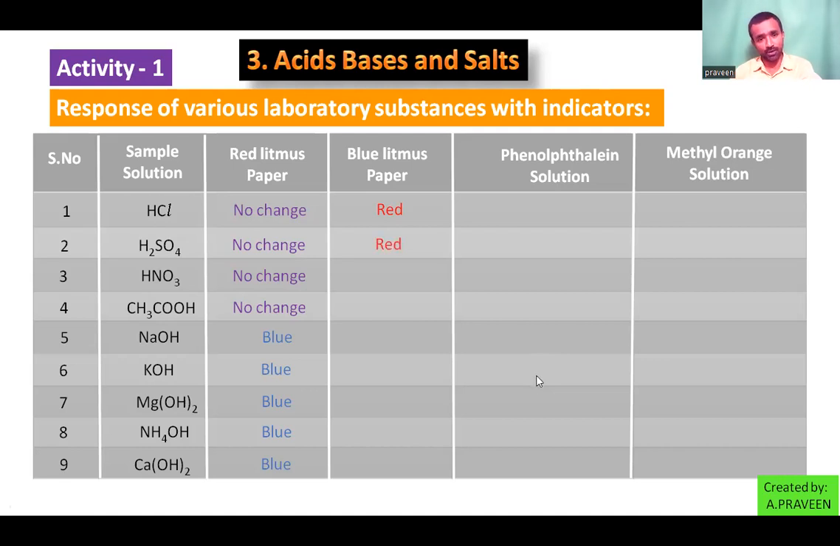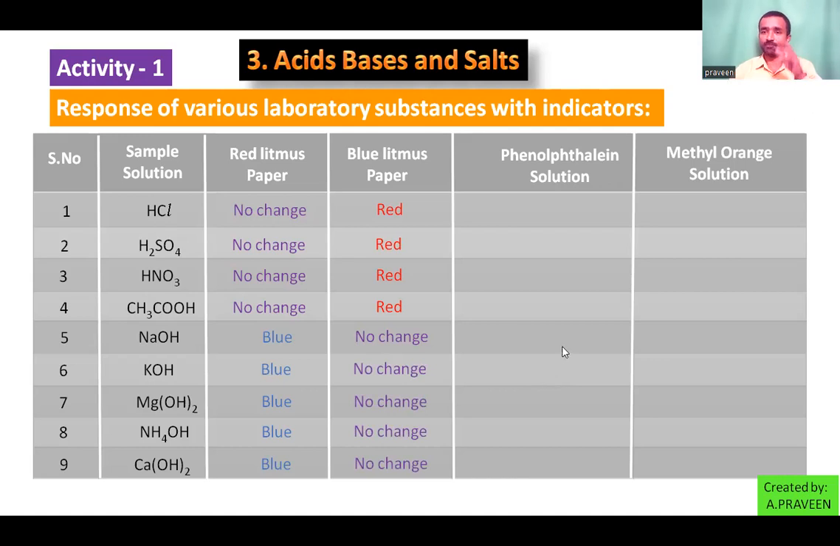Take blue litmus paper, introduce into nitric acid. Again I notice that it changes into red color. In acetic acid, red color. Now blue litmus into sodium hydroxide, no change. In potassium hydroxide, no change. In magnesium hydroxide, no change. In ammonium hydroxide, no change. Into calcium hydroxide, no change.